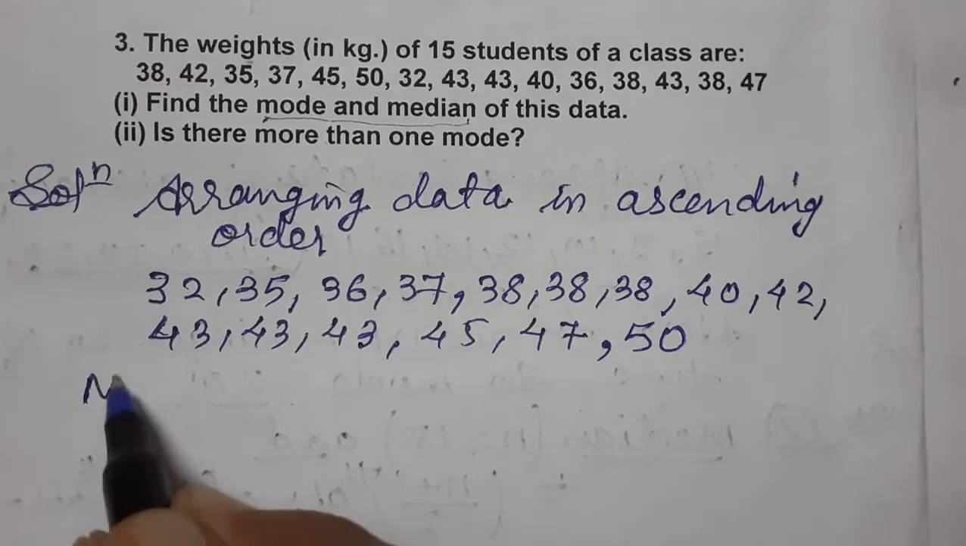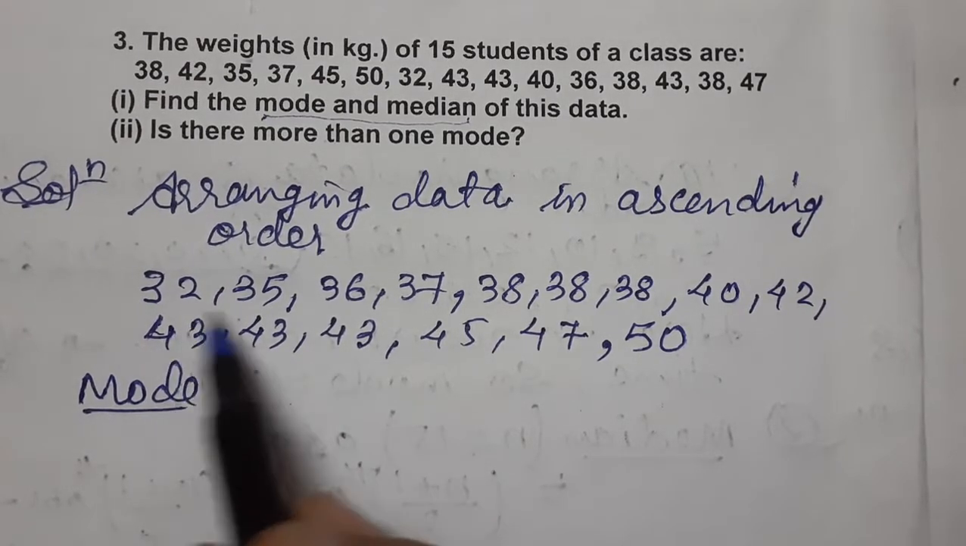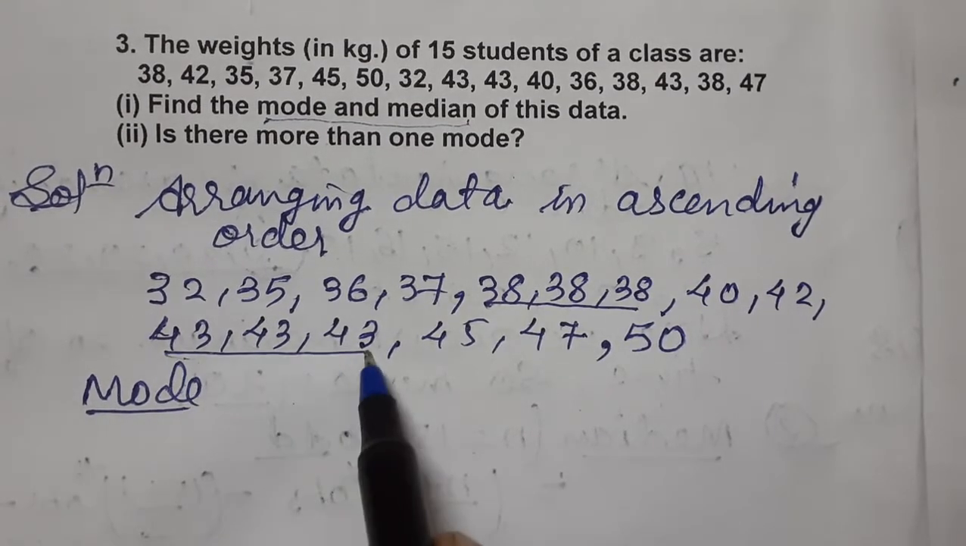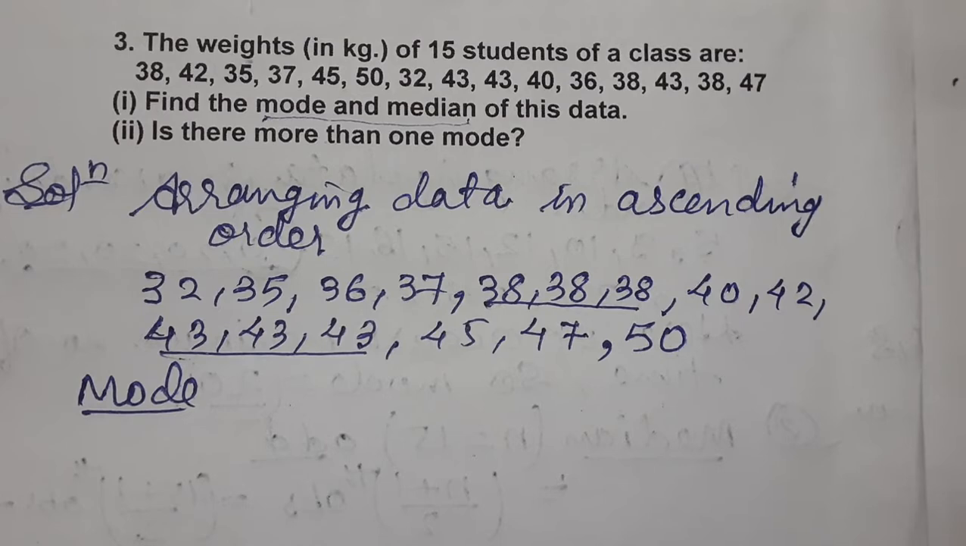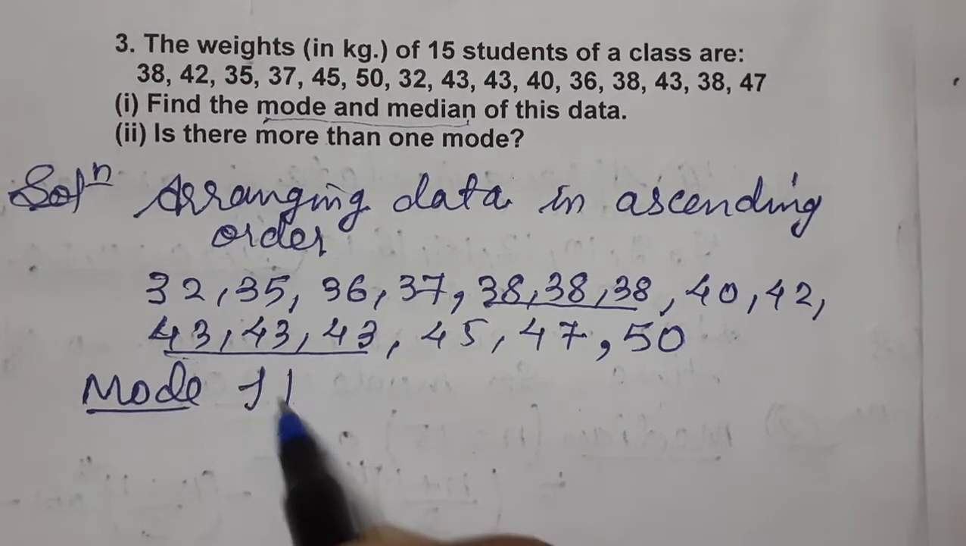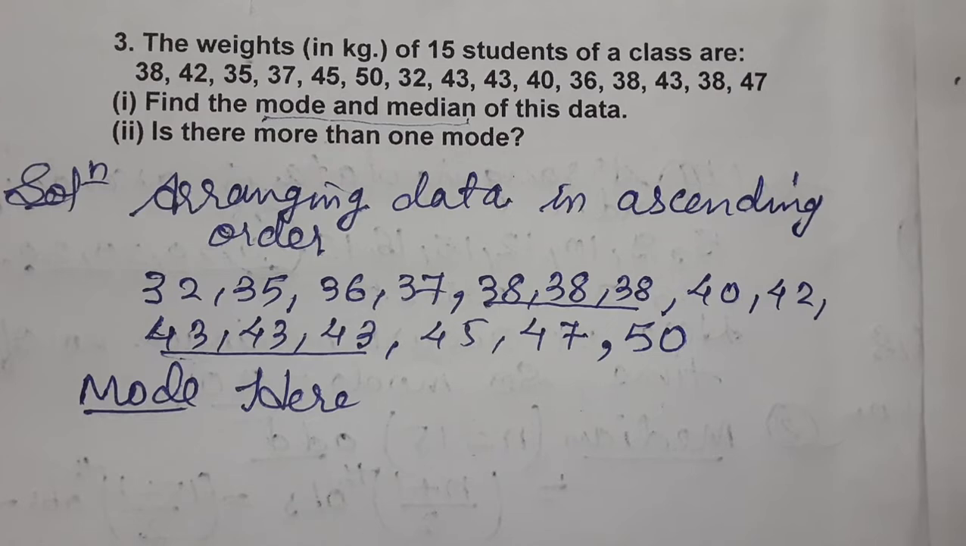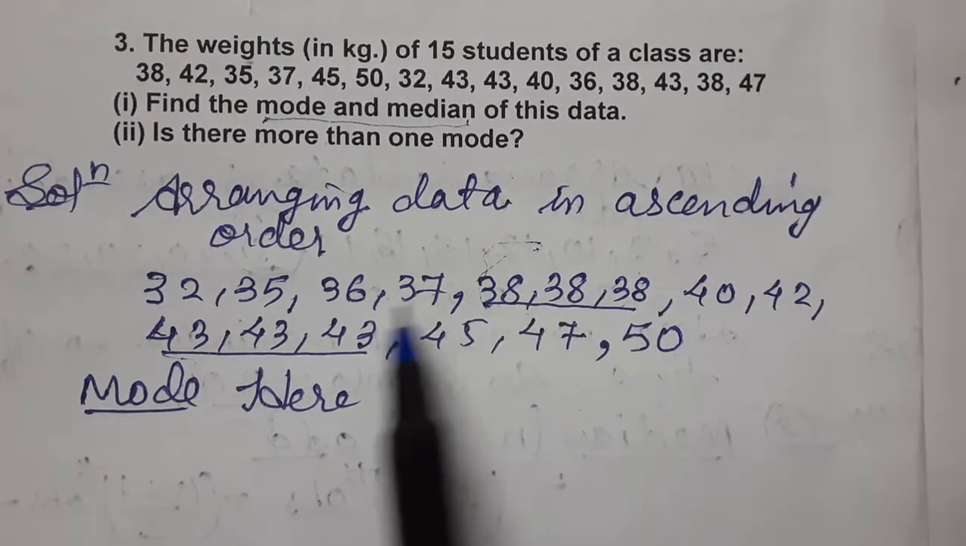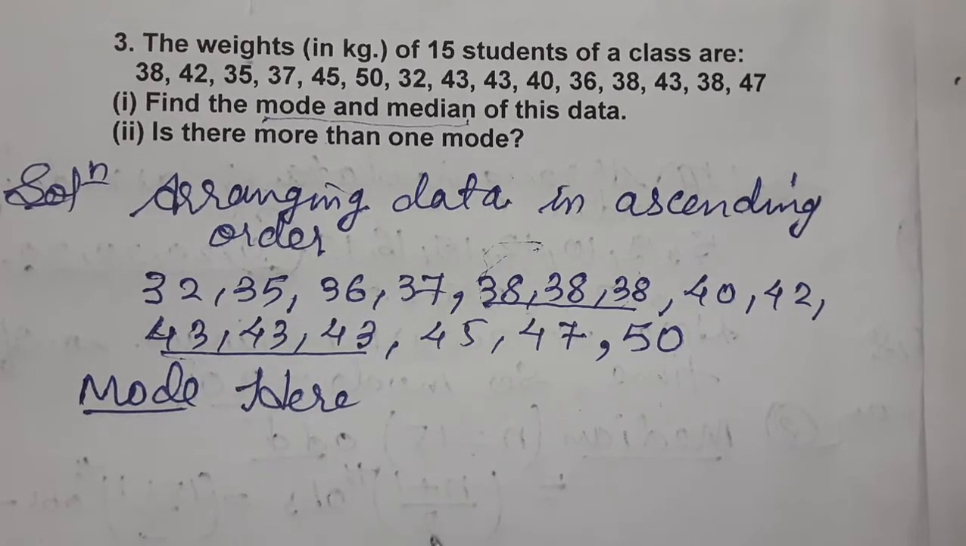Now first is mode. So mode is which occurs the maximum number of times. 38 occurs 3 times. 43 also occurs 3 times. So there are 2 modes. It is possible, children. More than one mode is possible here. So we will write here, if the data occurs an equal number of times, then both are modes. Here 2 data are there, 38 occurs 3 times and 43 also occurs 3 times. If one more is there, then there will be 3 modes.